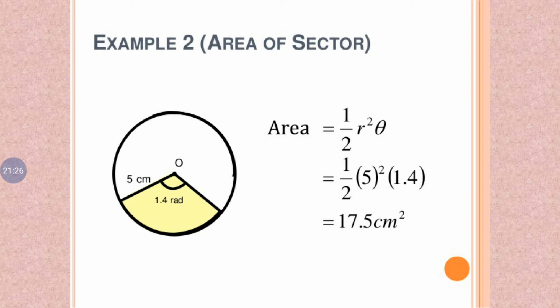Example 2, area of a sector. Theta means radians, 1.4 radians. The radius is 5 centimeter. So 1 by 2 r square theta: 1 by 2 into 5 into 5 into 1.4. So we get a value of 17.5 centimeter square.